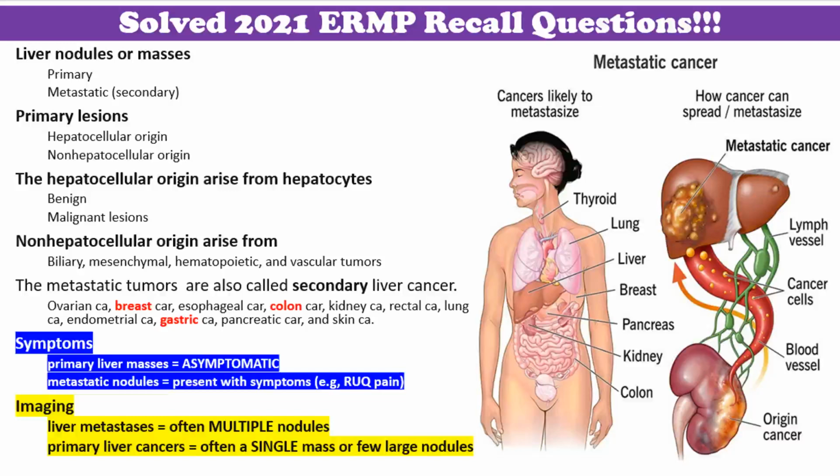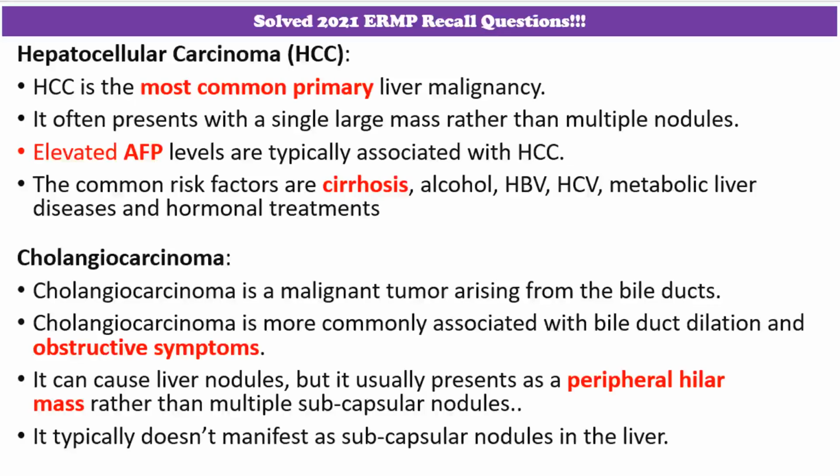On imaging, liver metastases often appear as multiple nodules scattered throughout the liver, whereas primary liver cancers may present as a single mass or a few large nodules. In the given case, the key words that will help us to answer this question are the presence of multiple nodules on imaging and the normal serum alpha-fetoprotein levels.